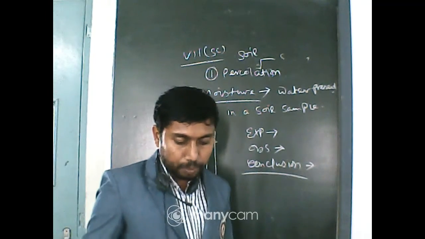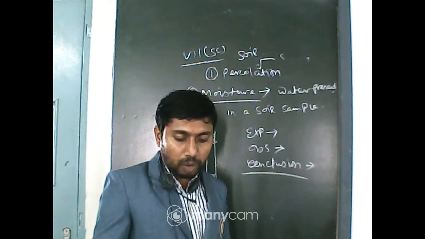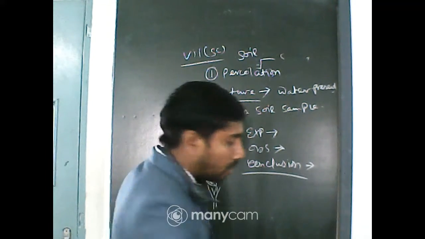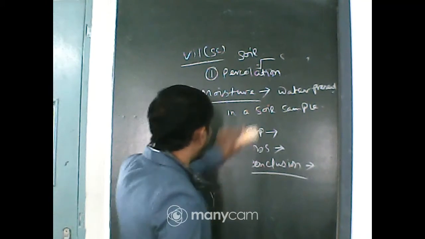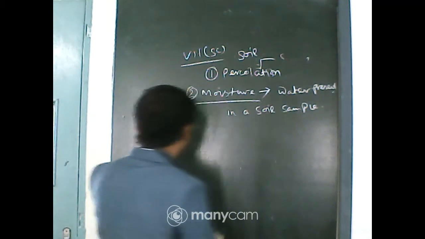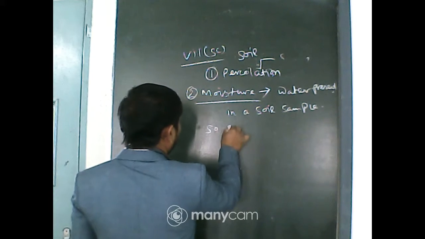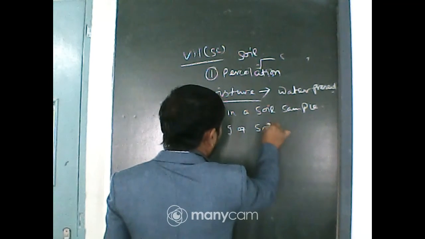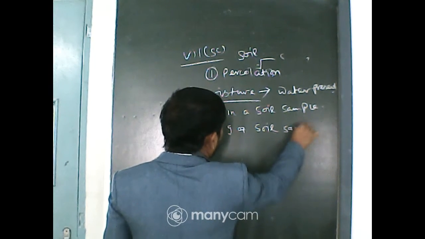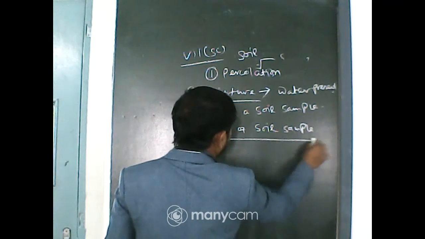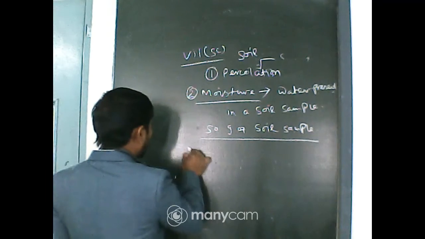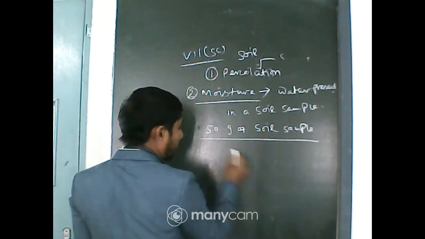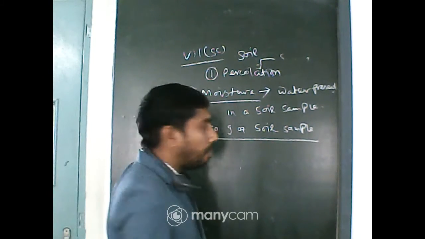Next one, 9.6, absorption of water by soil. This also goes through one activity. Here we take 50 gram of soil sample, and we take some water in a measuring cylinder.